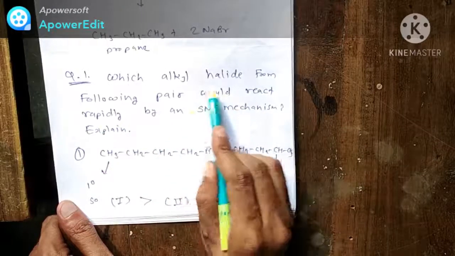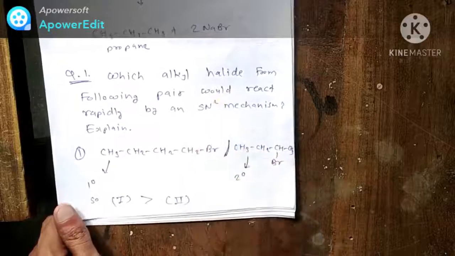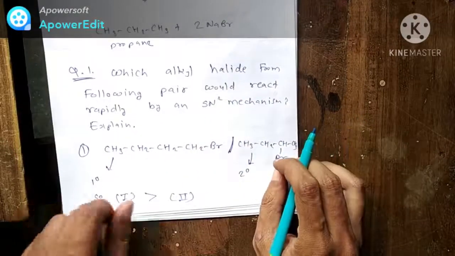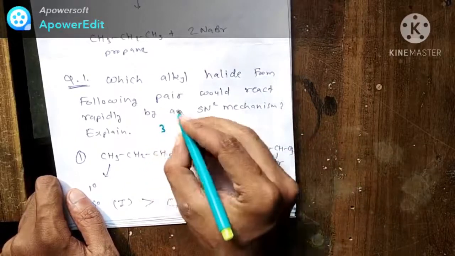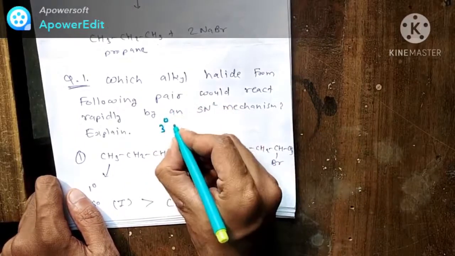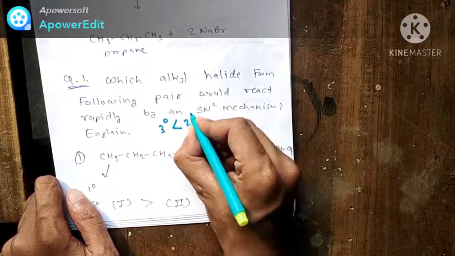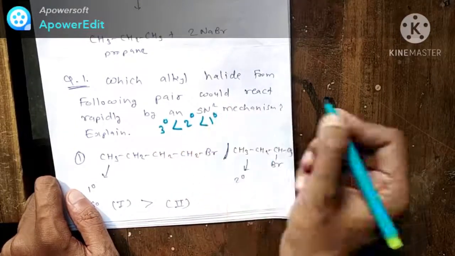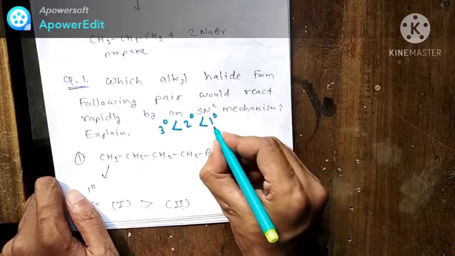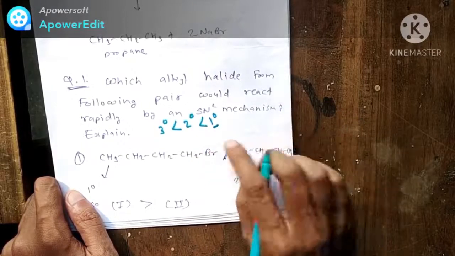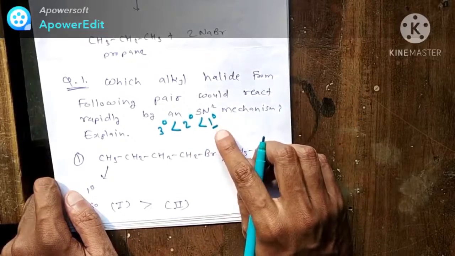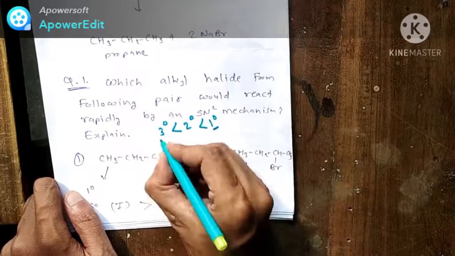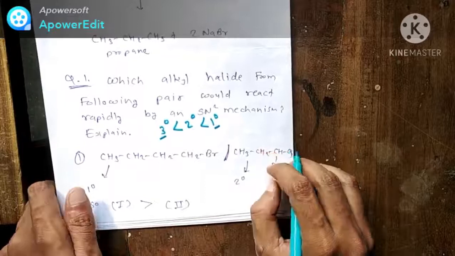In the SN2 mechanism, the reactivity order is: 3 degree is least reactive, then 2 degree, then 1 degree. It means a 1 degree halide compound has the highest reactivity. It will react rapidly compared to 3 degree.